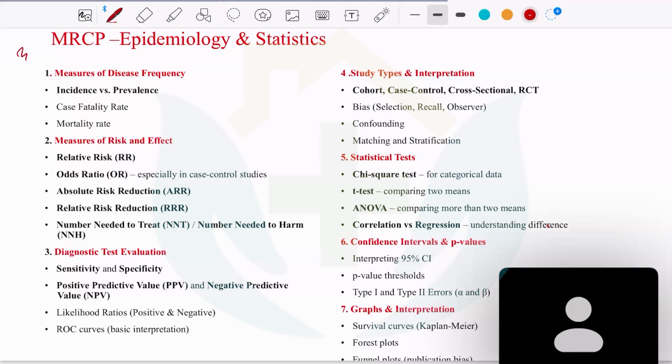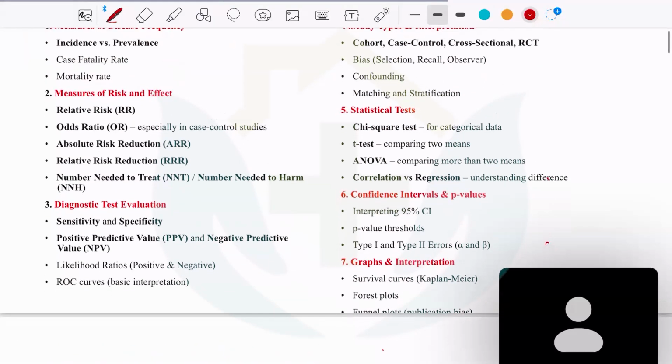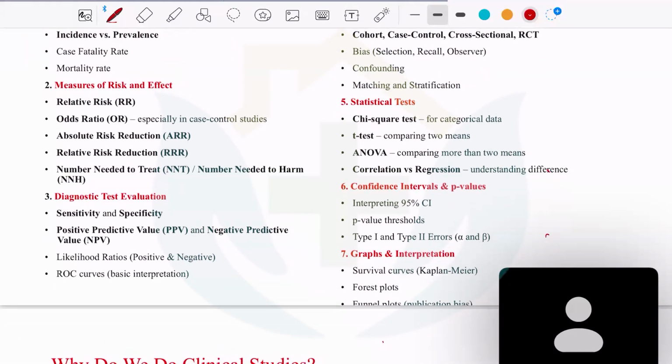Then you will be asked about the statistical tests: the chi-square, the t-test, ANOVA. You will not be asked about the exact formula or the details, but they will ask what test you will apply to find the significance, whether it is a normally distributed curve or a categorical value. I'm just giving an overall idea, and I will dive into the individual topics later. The next topic would be the confidence interval and the p-value, type 1 and type 2 errors, and the graphs and interpretation, survival curves, and forest plots.